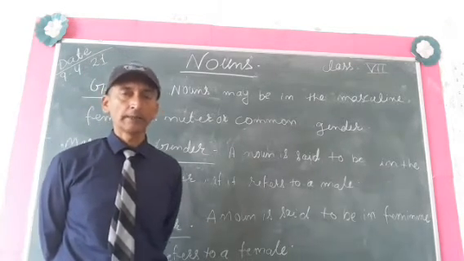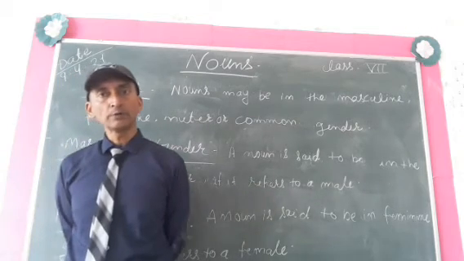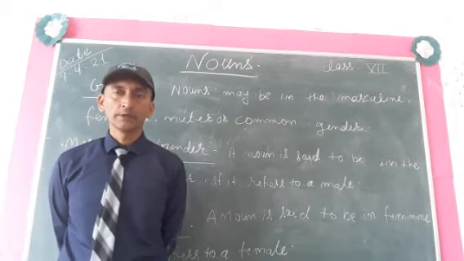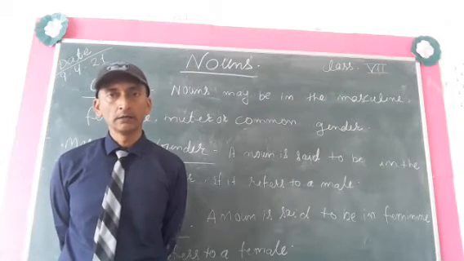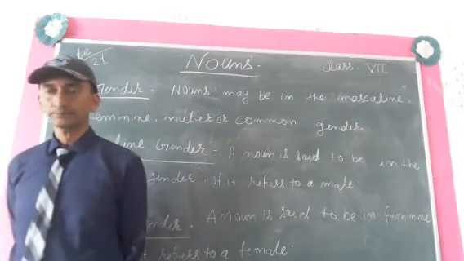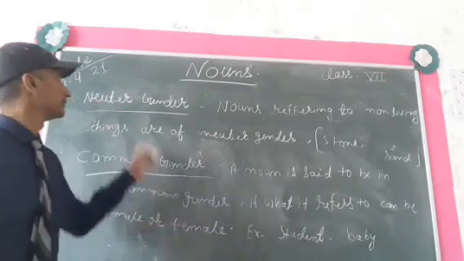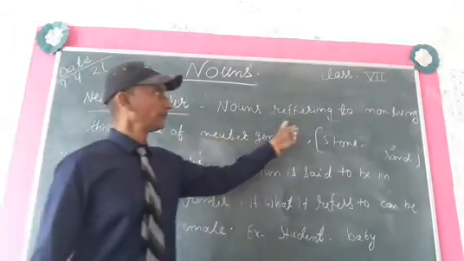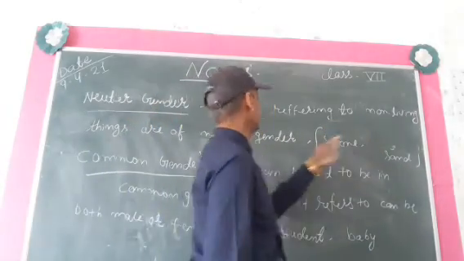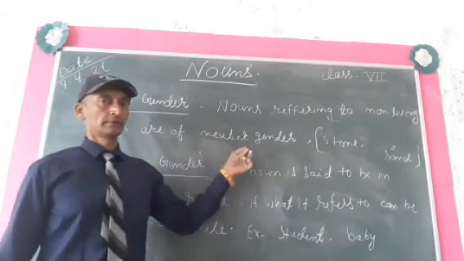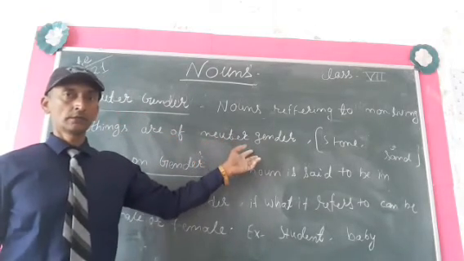Getting me? Masculine gender refers to a male, feminine gender refers to a female. Okay? And the third one is neuter gender. Nouns referring to non-living things are of neuter gender.